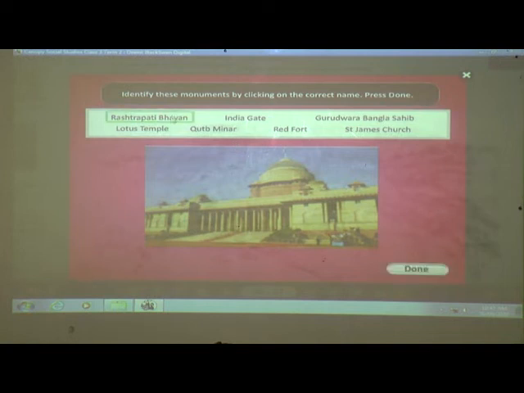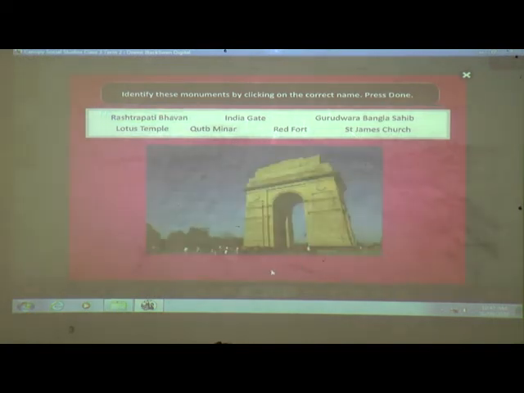Rashtrapati Bhavan. Well done. Very good. Next one. Which picture can you see? Come on children, just now only, who has built this? This is Old Delhi. Does it come under Old Delhi or New Delhi? Yes, correct. It comes under New Delhi. This is known as India Gate. Okay? Well done. Next question we'll see.